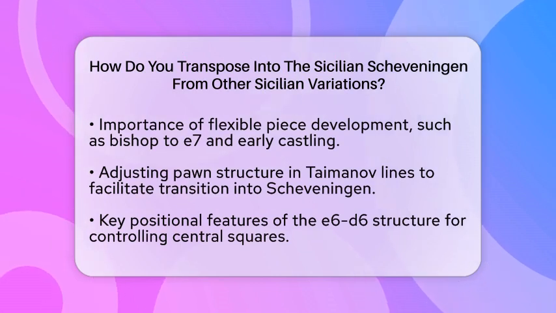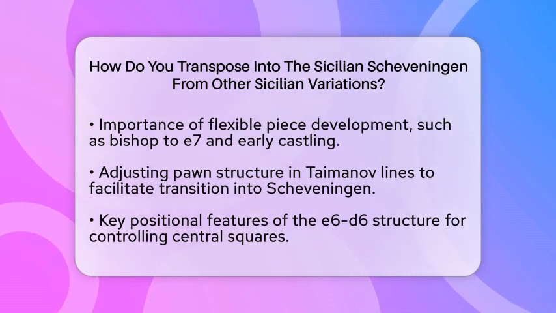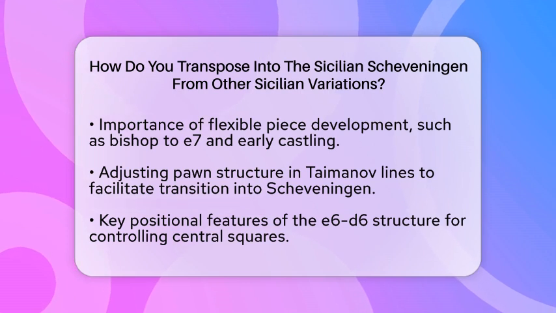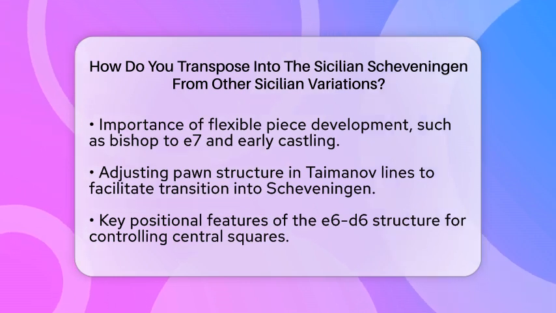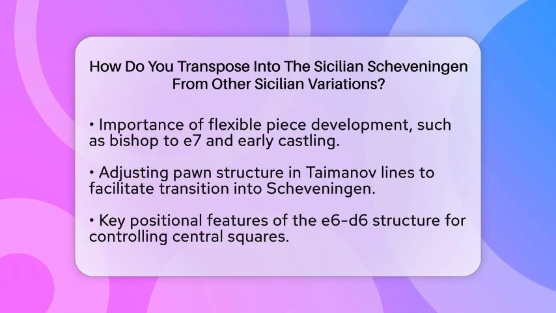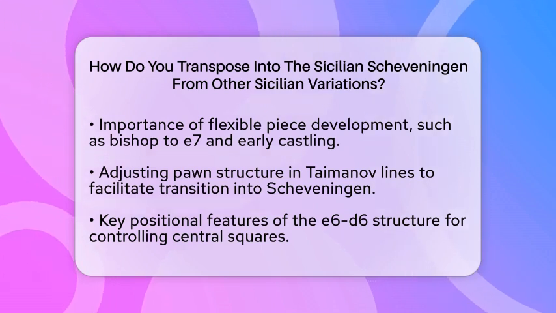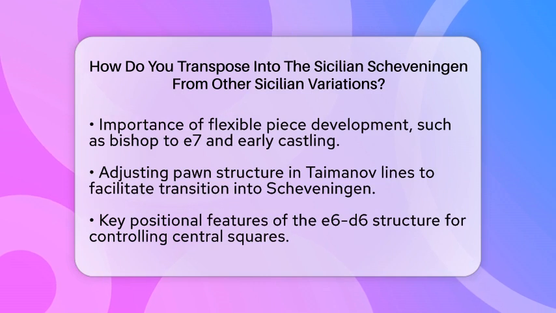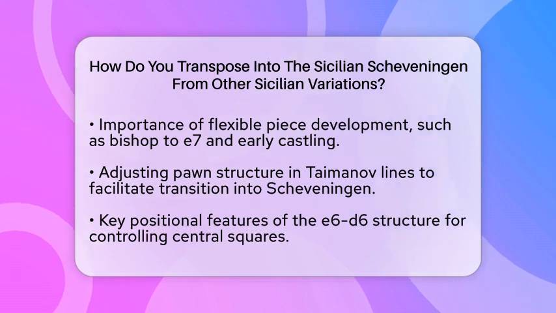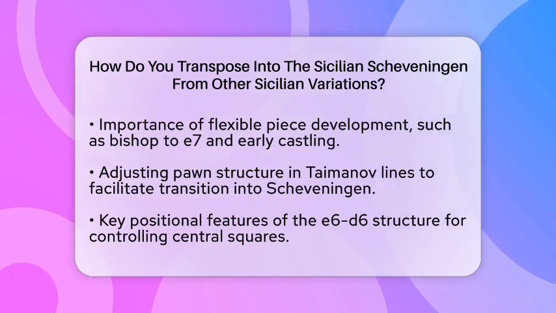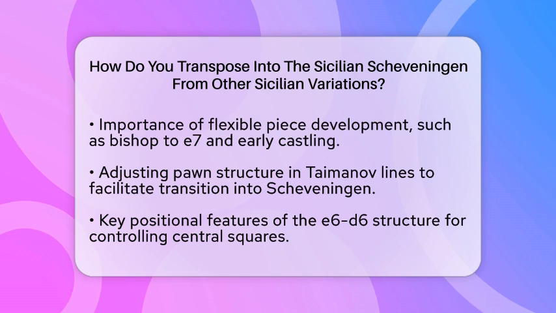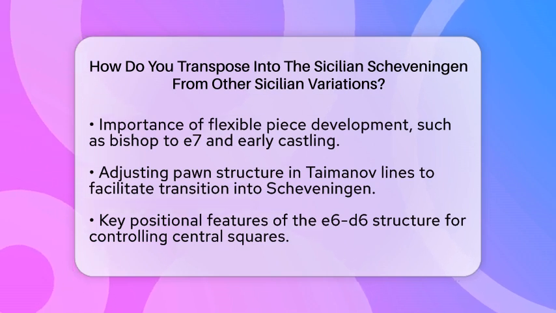Another technique is to develop your pieces flexibly. By playing bishop to e7 and castling early, you can support the e6-d6 center and align with the Scheveningen's classical plans. Additionally, adjusting your pawn structure is key. In Paulsen lines, if you start with pawn to e6, adding pawn to d6 instead of playing a6 or queen to c7 can help you transition into a Scheveningen setup.